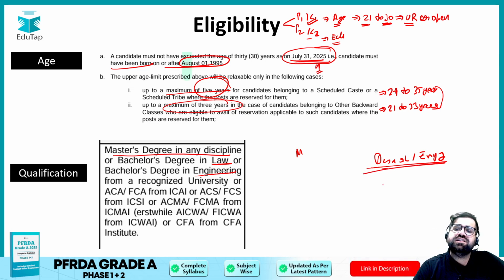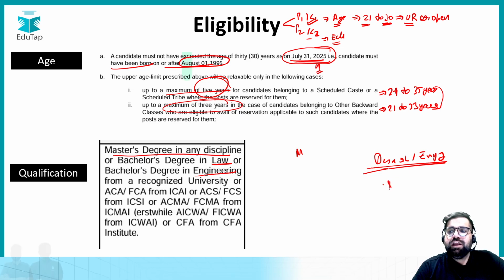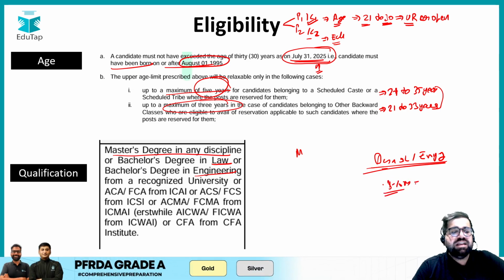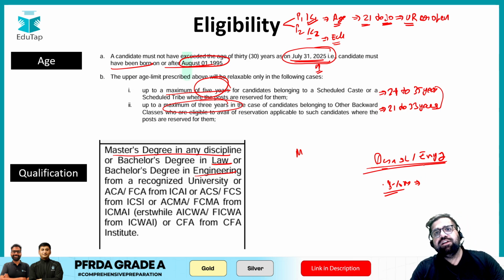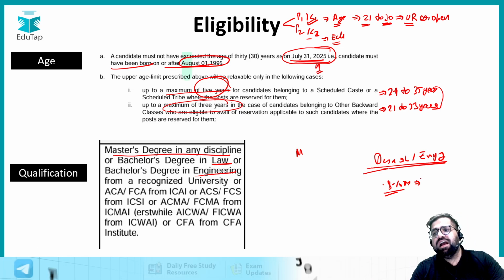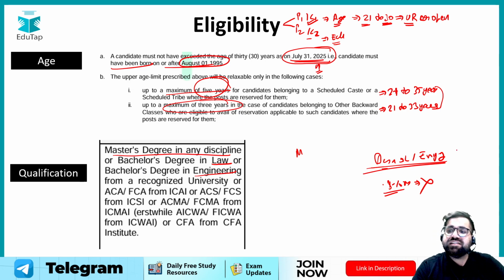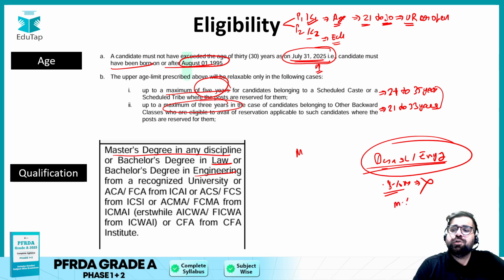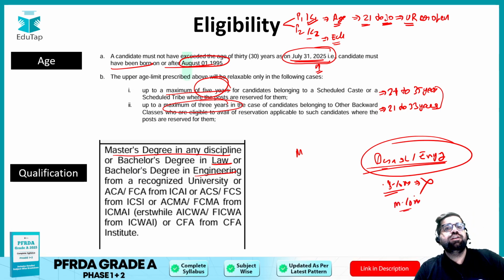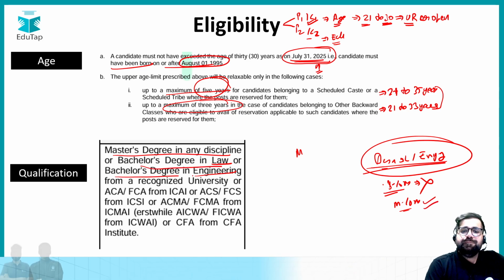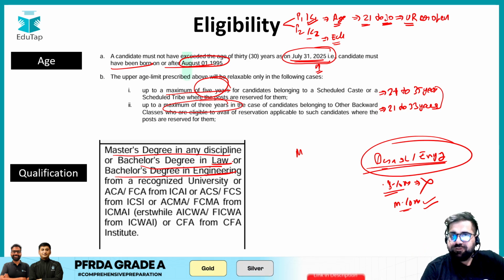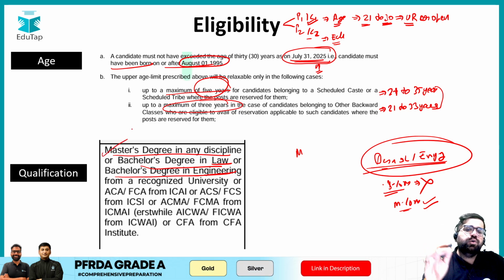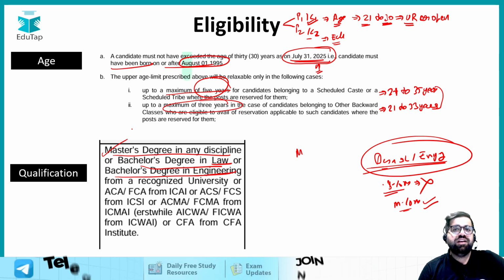Otherwise, if you have just done BCom, which is a bachelor's degree in commerce, can you apply for this exam? The answer is no, because only a bachelor's degree in law and engineering is allowed. But if a student has done MCom, which is a master's degree in commerce, they can fill the form. So with a bachelor's degree in law or engineering you can fill the form. Otherwise, you need to have a master's degree in any discipline.